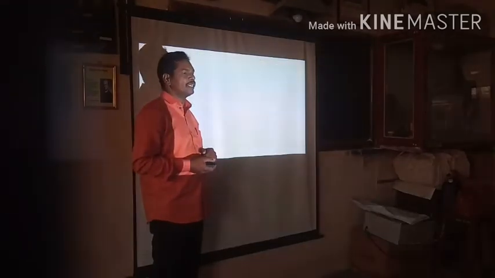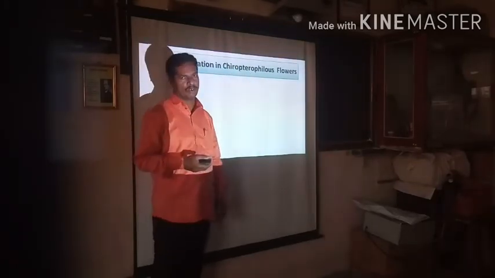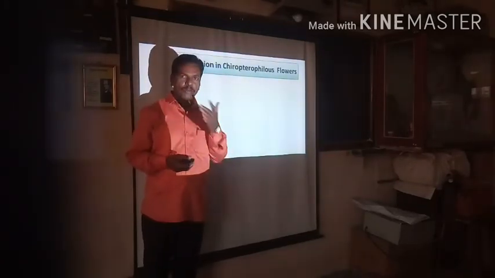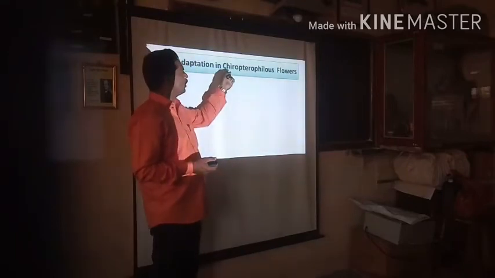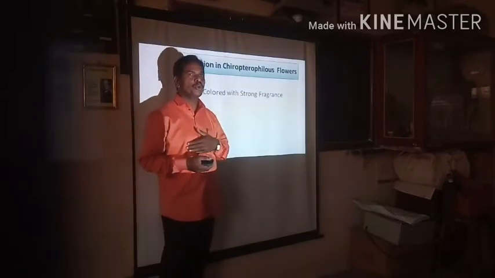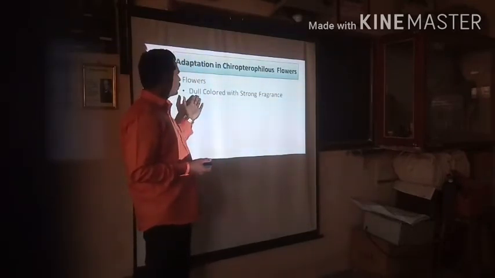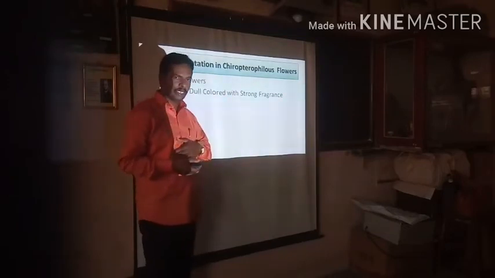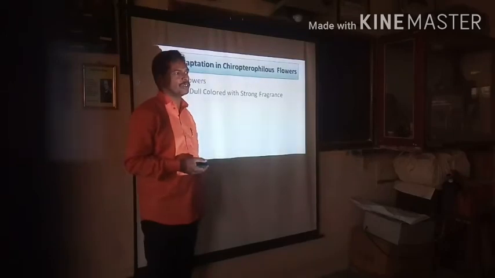Now we have to discuss the next adaptation, concerning chiropterophilous flowers. When the transfer of mature pollen grains takes place with the help of bats, the process is chiropterophily, and the flowers are called chiropterophilous. What happens here? The flowers are dull colored with a strong fragrance. This is the first adaptation.